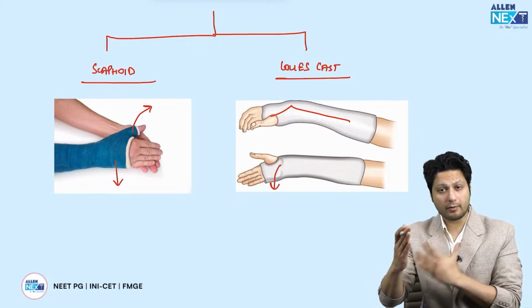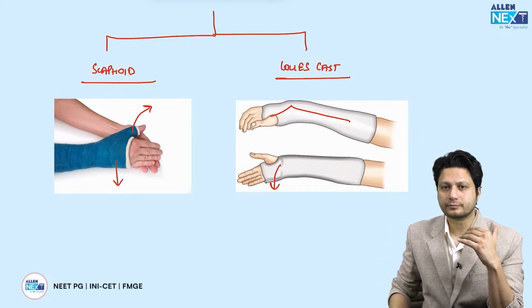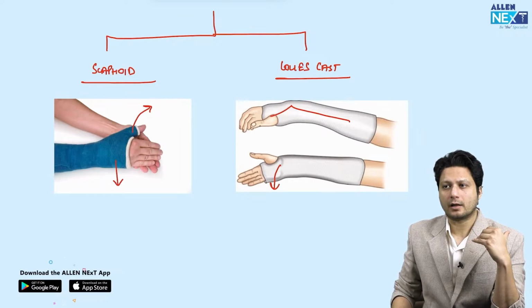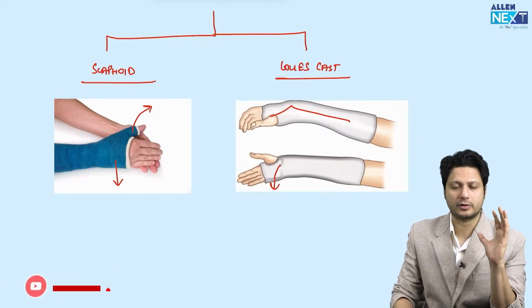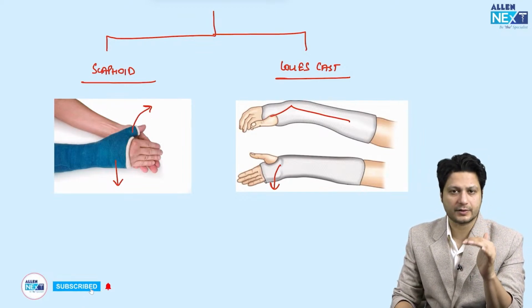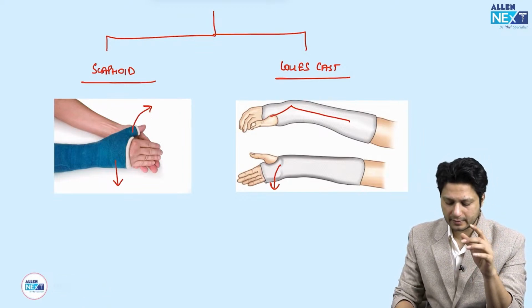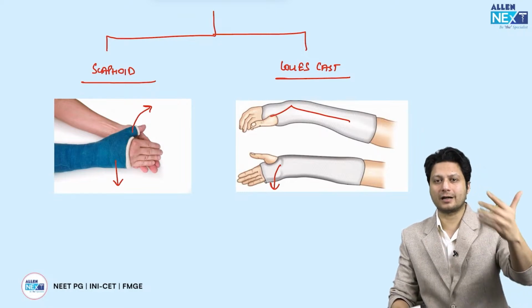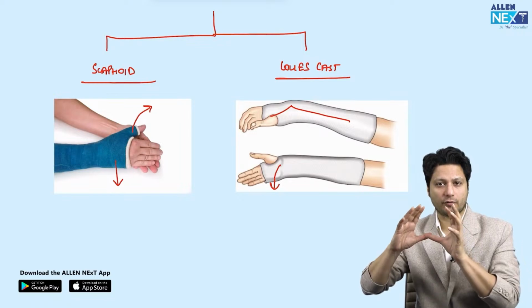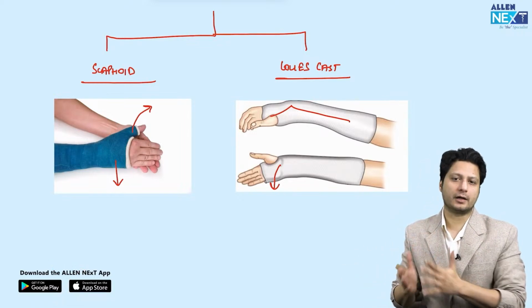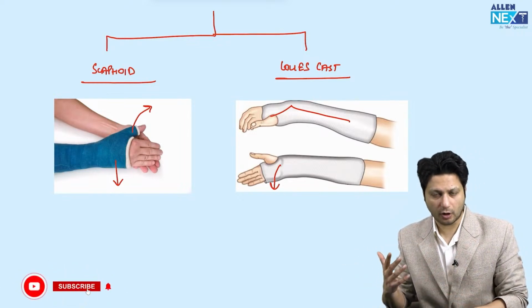So that means for the upper limb, there are two casts which are very importantly kept, or might be kept, in your examination. One is that of a scaphoid, the other one is that of the Colles, right? And these are the differences between the two. So that was the third segment of the question. The first one was tuberculosis. Second one was identification of a brace or a splint. And the third one is identification of the cast for immobilization.